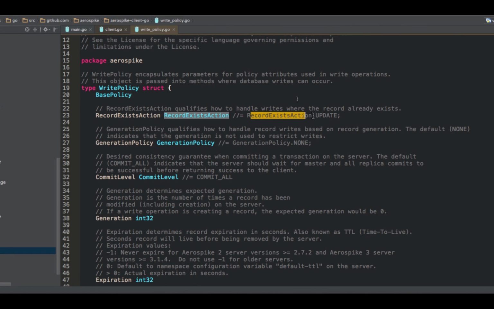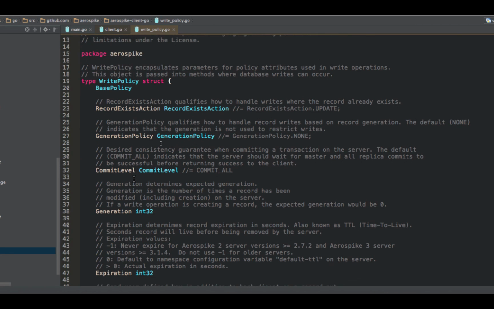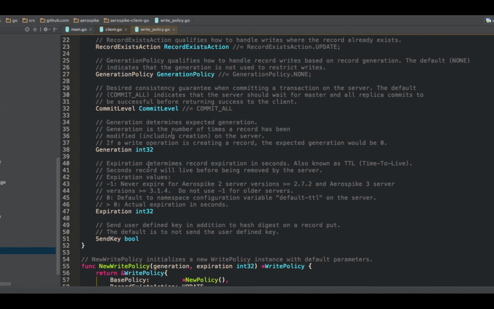It defaults to update, but you could also put error if it already exists, or generation policy, which I'm not actually sure what that is. So it's just how to deal with different database transaction events: if it already exists, do you want me to overwrite it, or do you want me to throw an error? That kind of stuff. So it's basically all options, and if you pass nil, it gives you the defaults.